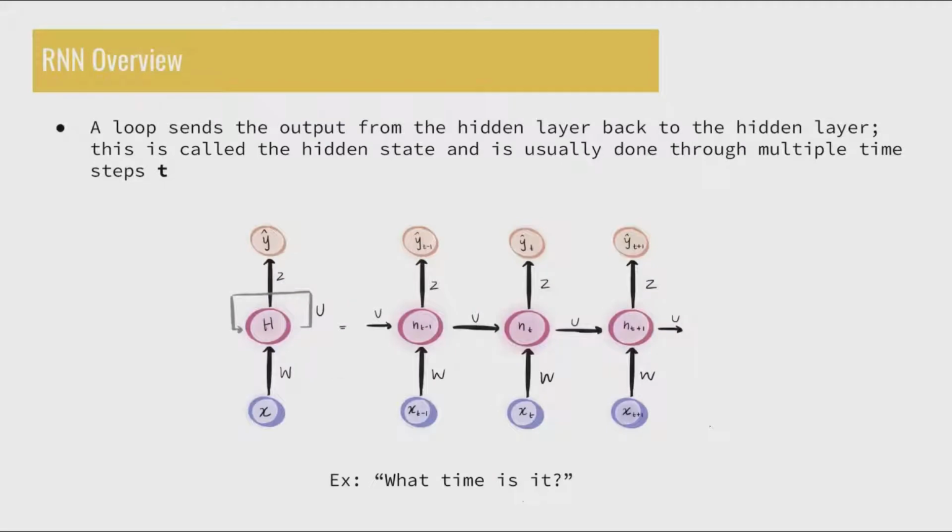Now let's take a closer look at how an RNN actually operates. It's very similar to a feed-forward neural network as we learned in class, but the fundamental difference lies in the use of hidden states. You can see in the first network, the one to the left, that the output of the hidden layer is looped back into the hidden layer. This can be done numerous times, and this is what we referred to as the hidden state. This is ideal for processing sequential data such as text, required for NLP tasks in particular.